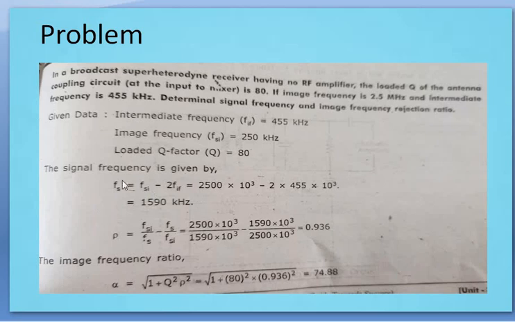After calculating this one, we have to go for the image frequency rejection ratio, and the formula for that one is alpha, or IFRR, alpha is equal to the square root of 1 plus Q squared rho squared. Rho is the difference between the ratios of your image frequency to the signal frequency. After calculating this one, substitute it in the formula, then you will get the image frequency rejection ratio. So this is how you can solve the problems. I'll give one more problem assignment after some time.